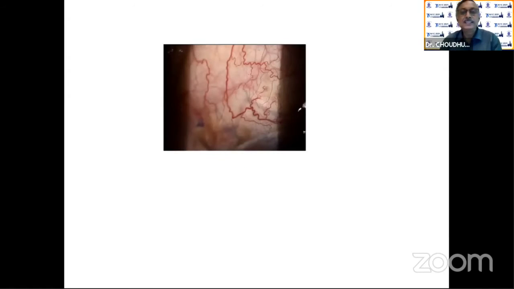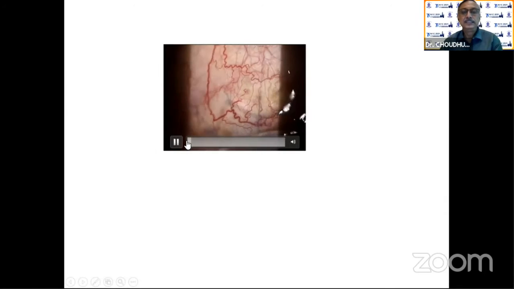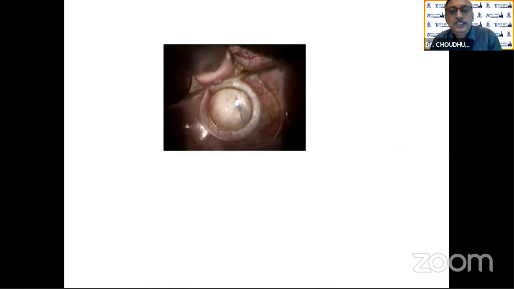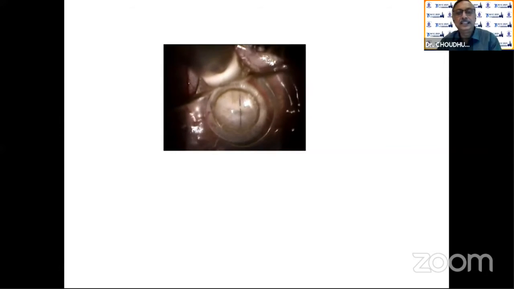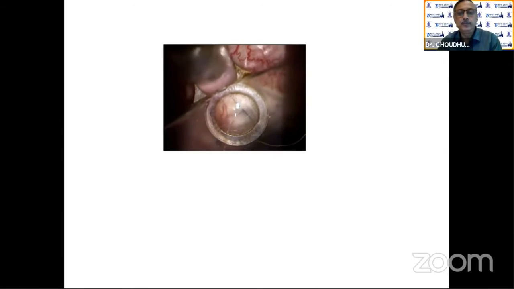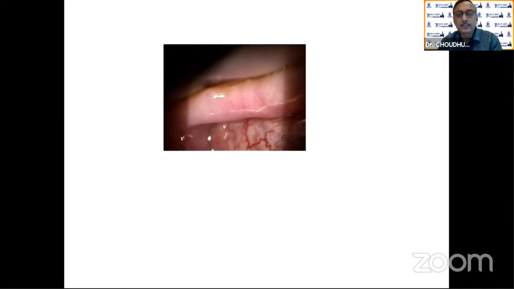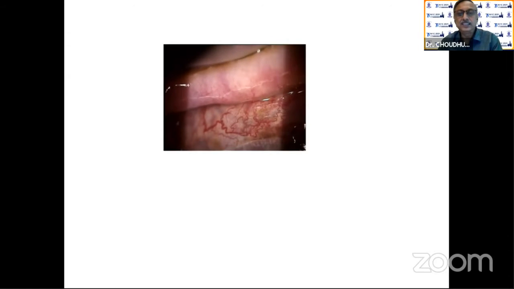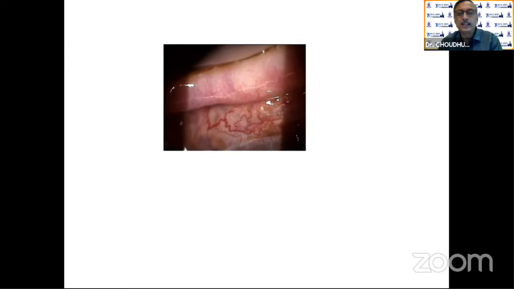Now it's like a laser suture lysis. Let's see if it works or not. This is an area with the Hoskins lens. I put the laser. You can use the argon, you can use the YAG laser. Just push it. There should not be any blood. After the laser suture lysis is done, just give small pressure above, and you will see the bleb slowly forming. And this is called titration. You have to try one or whatever you like, but first start with one suture, see how the pressure lowers, then you can cut the other also.